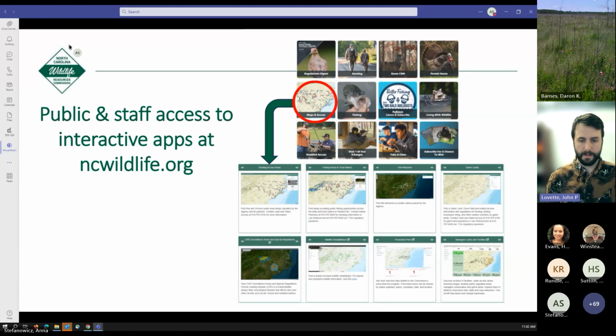Those are all totally public, and that's the landing page for those main map applications. But aside from that, a lot of that is data that lives in ArcGIS Online, which is a separate piece that many folks have access to, and you can have access to as well if you would like.